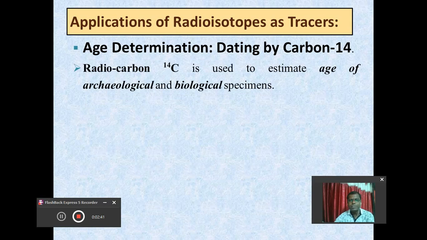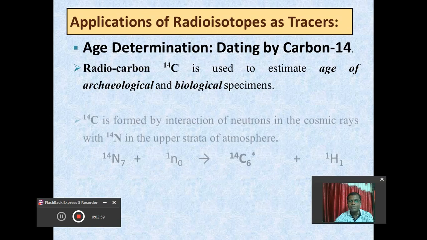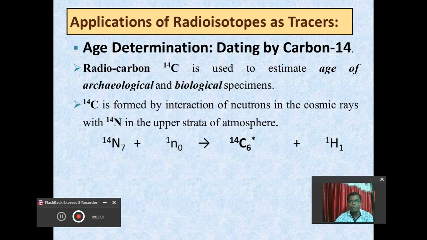What happens in this process? In this method, the radiocarbon carbon 14, which is the radioisotope of carbon, is particularly used to determine the age of any archaeological or biological specimen. This is very important.